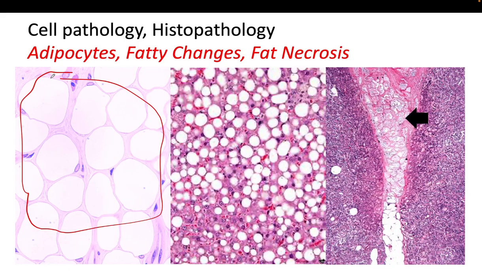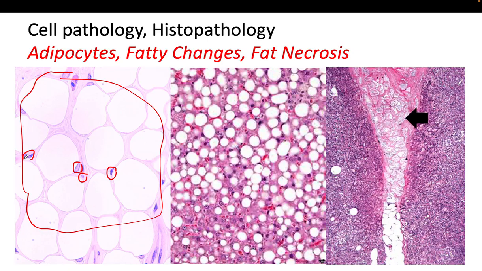They have a large, clear vacuole that pushes the nucleus to the periphery. So this is the nucleus. This is the nucleus of another one. This is the nucleus. So, another here. So remember, adipocytes have the nucleus located in the peripheral part.